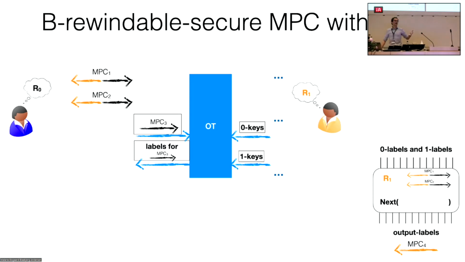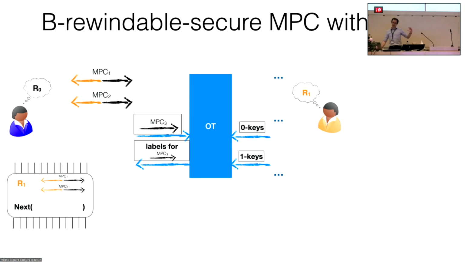But at the same time, even if this third round is encrypted, the purple party will be able to receive in the last round of the protocol the garbage circuit from the orange party. And now she can evaluate the garbage circuit and get the fourth round of the protocol.